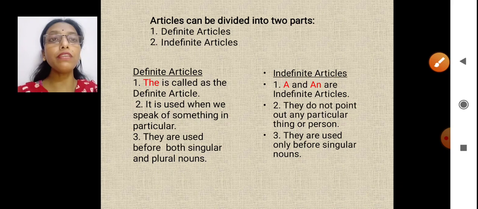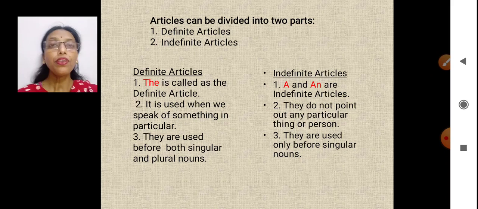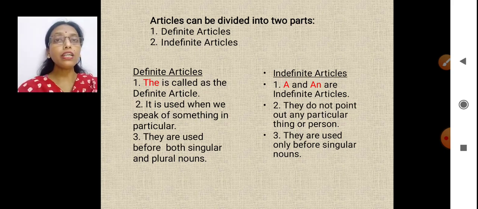Now, how? I'll give the example and then the things will become crystal clear for you. I'll say, the tree is shedding the leaves. I'm talking about a particular tree. Might be that tree is growing in my lawn. Might be that tree is there in the school. But I know I'm talking about some particular tree. If I say a tree, then I'm talking about any one tree, not in particular.